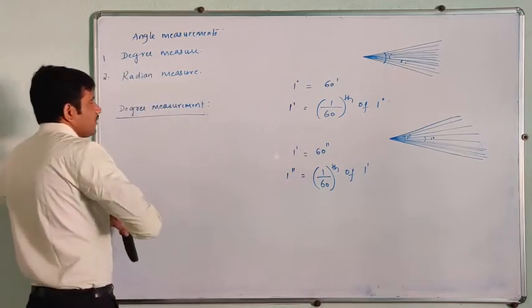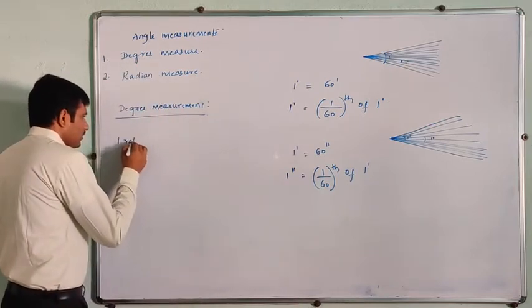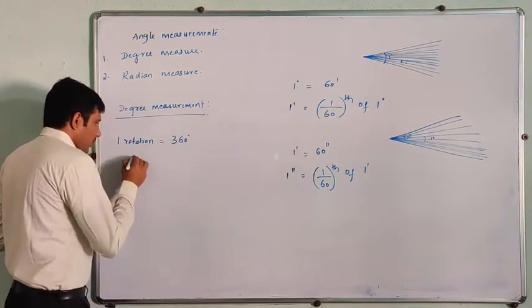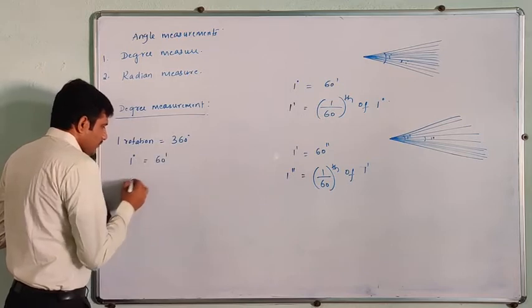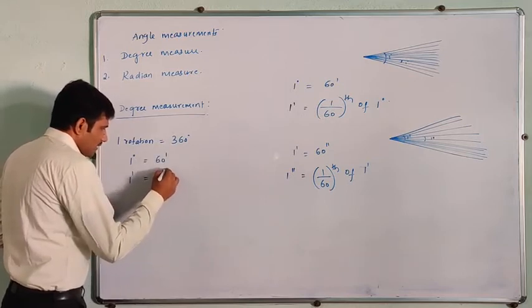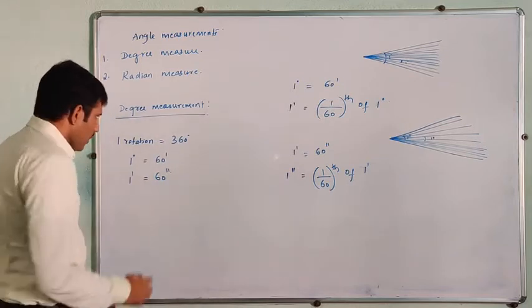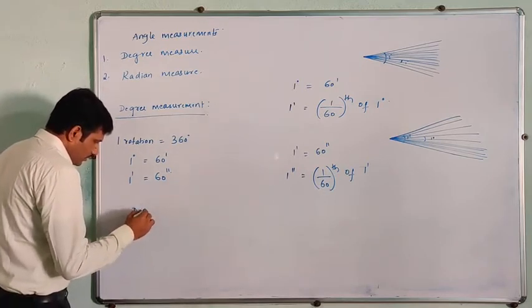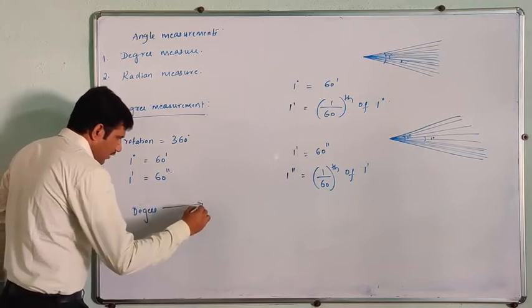Already you know, right? One rotation is nothing but 360 degrees. 1 degree is nothing but 60 minutes. 1 minute is nothing but 60 seconds. Right, so how to convert degree? This is important. How to convert degree into minutes?